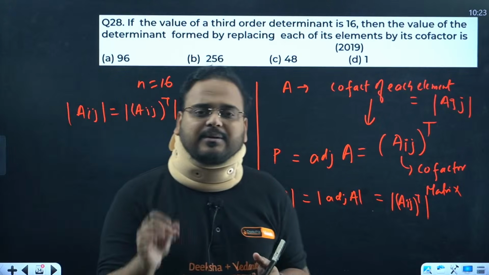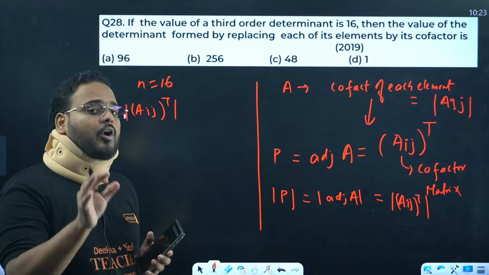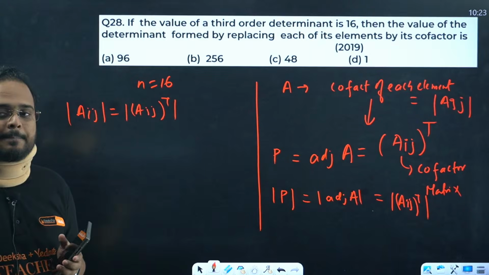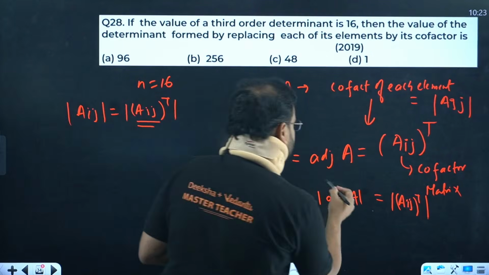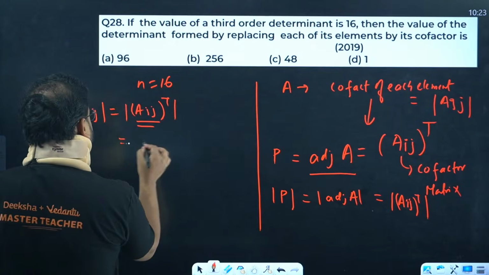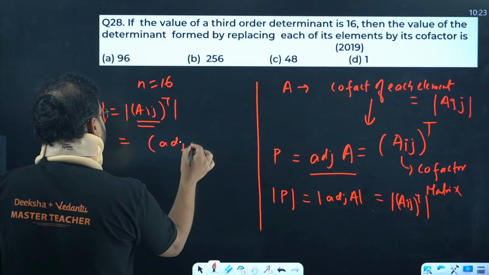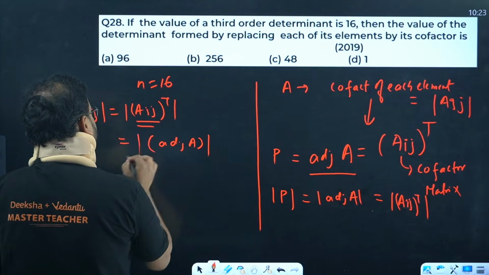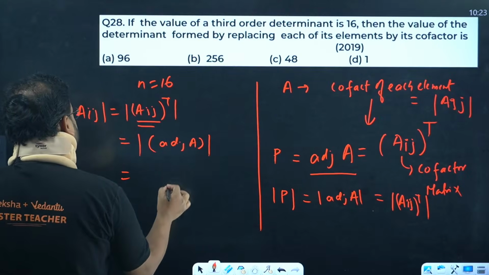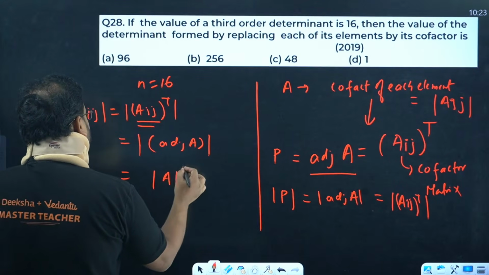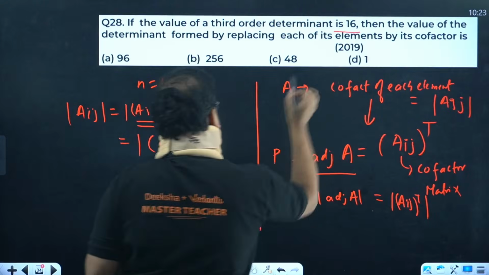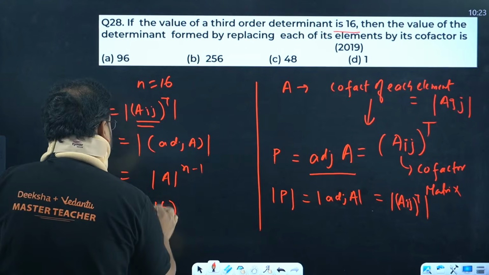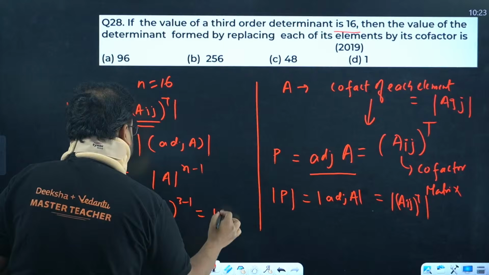Yes or no? The determinant of a matrix or its transpose is always the same. And this is nothing but the determinant of adjoint of A. We know the property for this: determinant of A power n minus 1. Determinant of A is given as 16, so 16 power 3 minus 1. What is the answer? 16 square.